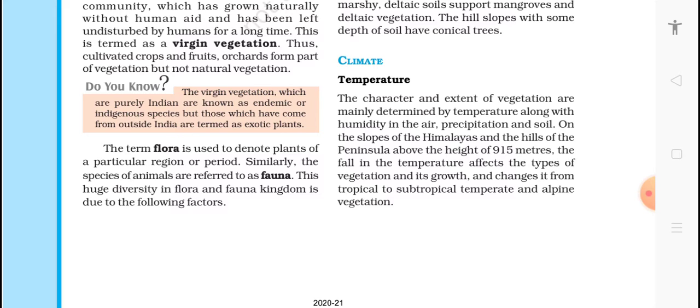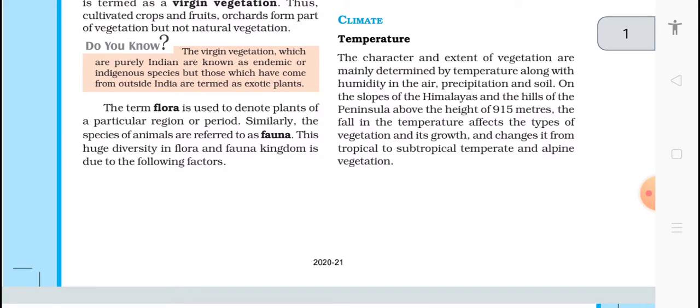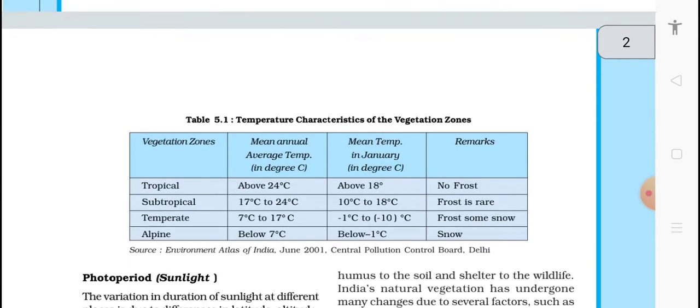The character and extent of vegetation mainly depend on temperature along with the humidity in the air, precipitation and soil. Precipitation means rain. On the slopes of the Himalayas and the hills of the peninsula above the height of 915 meters, the fall in temperature affects the type of vegetation and its growth. Any change from tropical to subtropical temperature gives alpine vegetation.